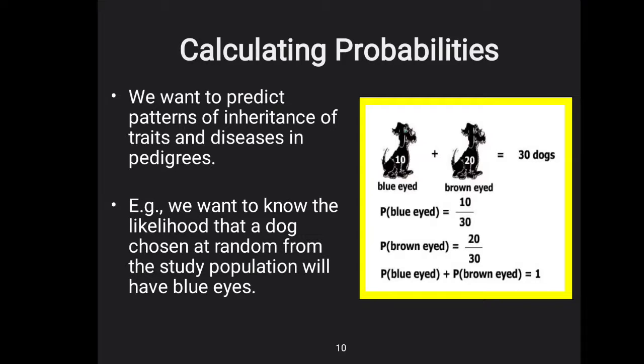Example: we want to know the likelihood that a dog chosen at random from the study population will have blue eyes. So we can easily predict whether the dog has blue eyes or not by the pedigree. And what is a pedigree? As shown in the previous picture.